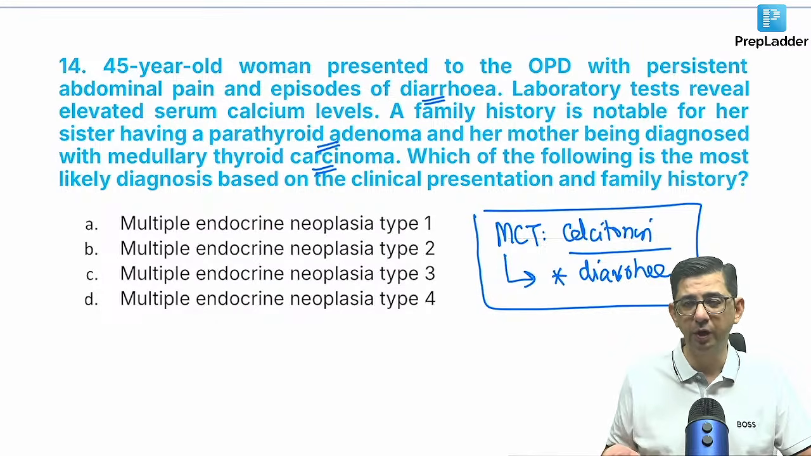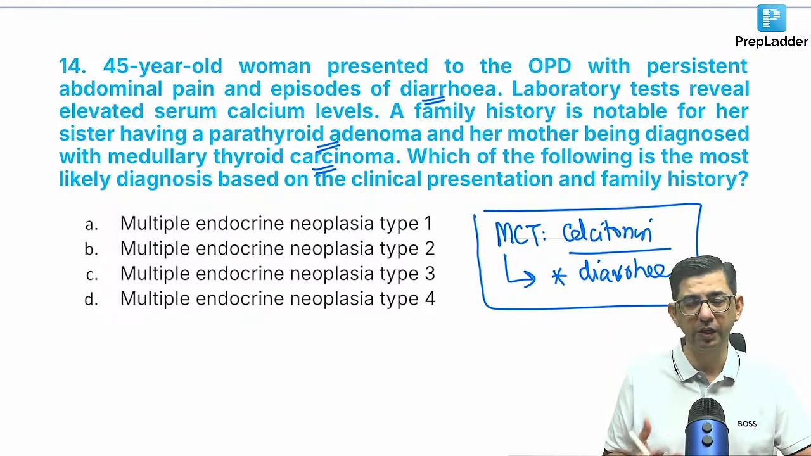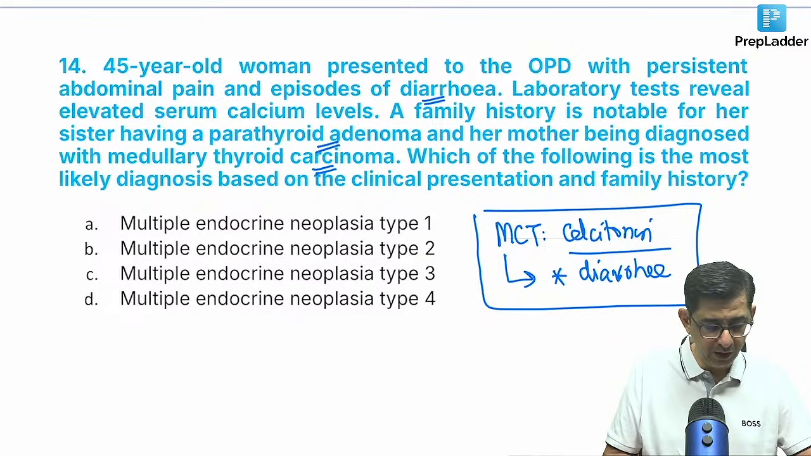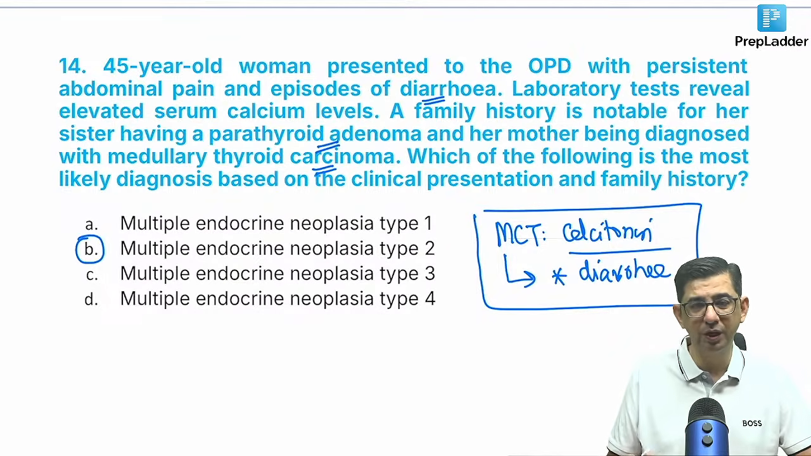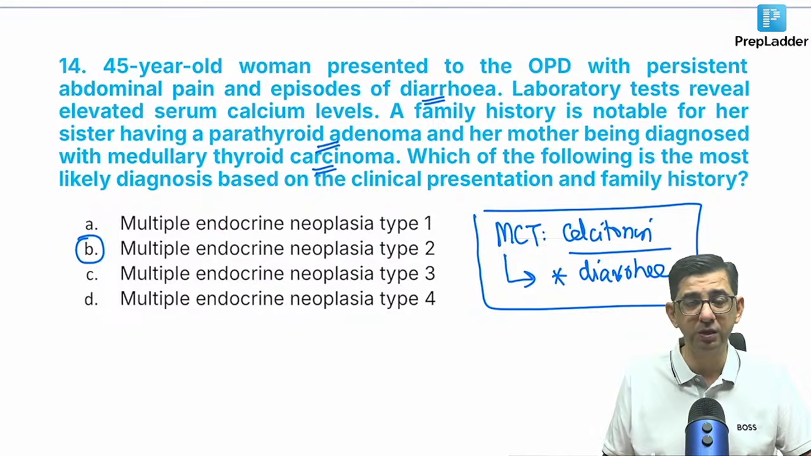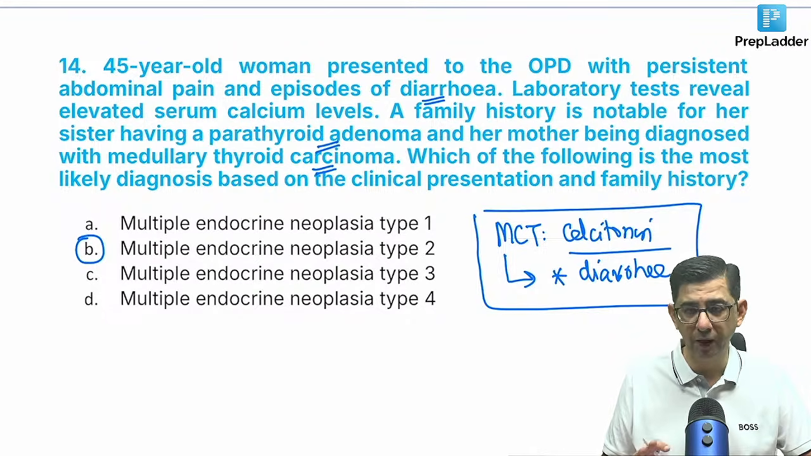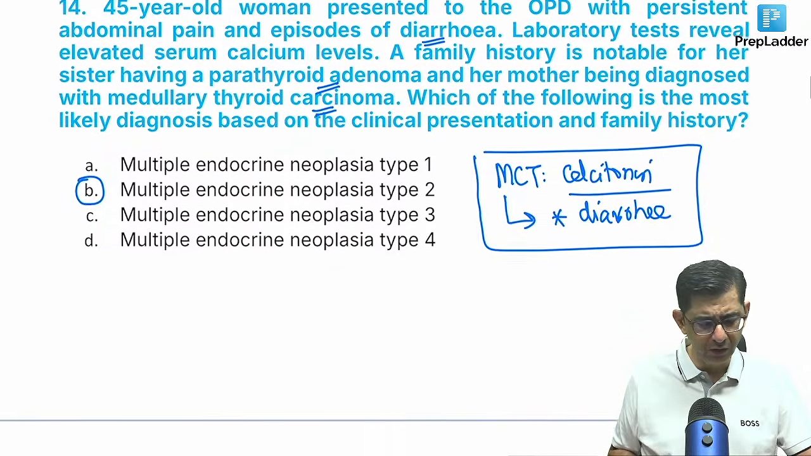Diarrhea can be explained by the MCT because there's a history of MCT in the mother also, and then the elevated calcium can be explained by the parathyroid adenoma. So considering that, the correct answer in this question would be option number B. And the first line was only a distraction, but you guys did well to pick it up. If I exclude MCT from the question, then we would have answered it as MEN1. If MCT was not in the question, this would have been a question related to multiple endocrine neoplasia type 1. So this was an easy one to identify.